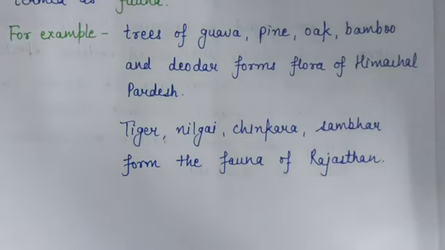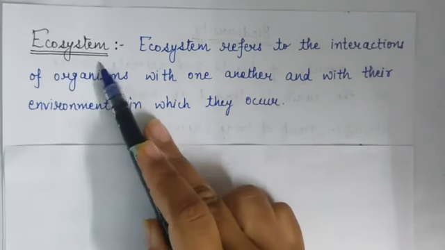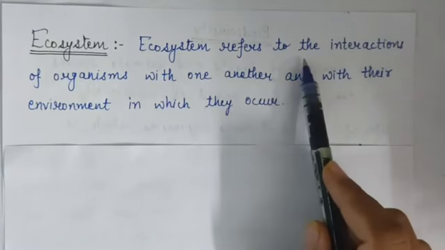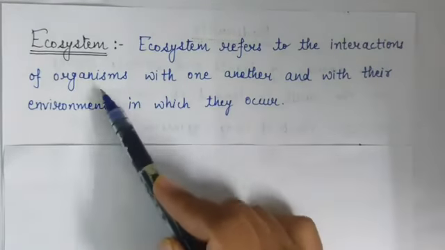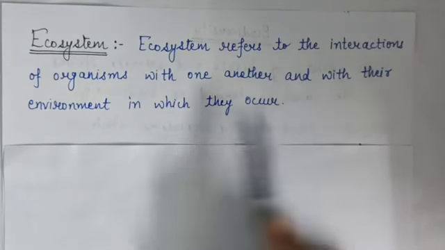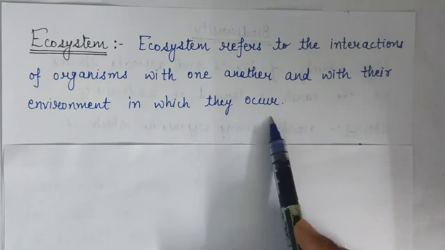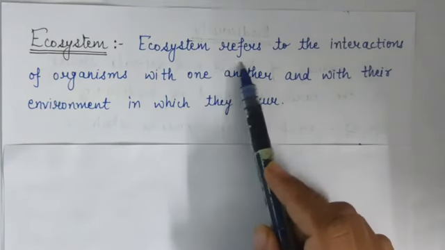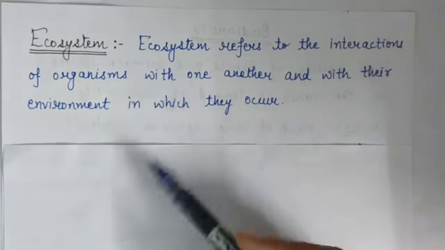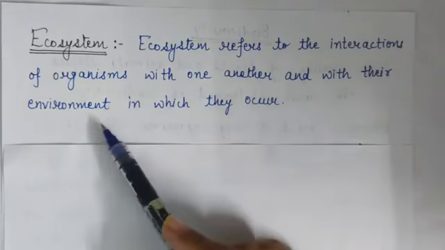Okay. Now next topic is ecosystem. What is an ecosystem? Ecosystem refers to the interaction of organisms with one another and with their environment in which they occur. It means ecosystem refers to the interaction of an organism with another organism and with their environment.